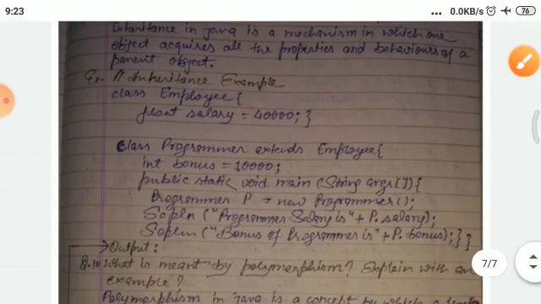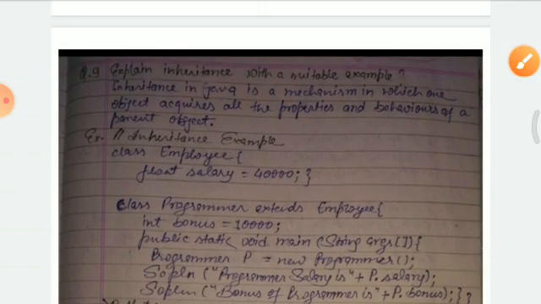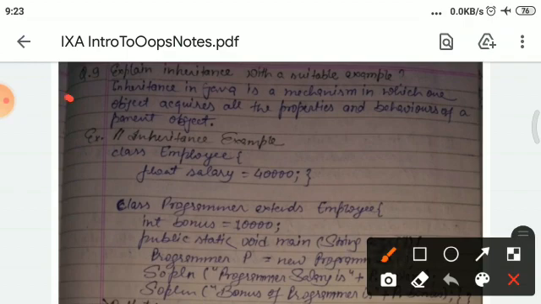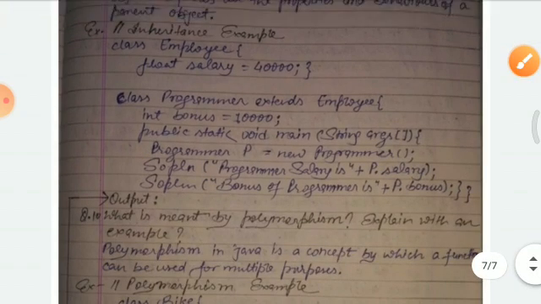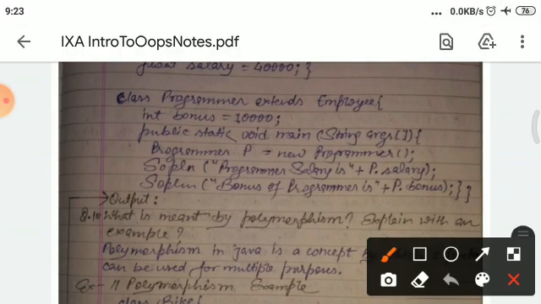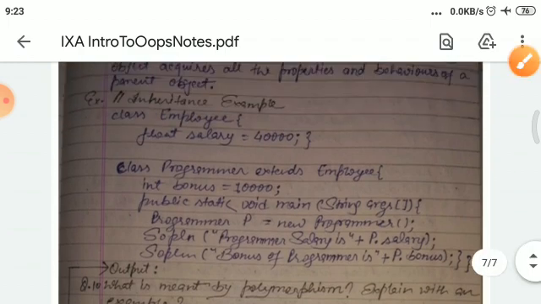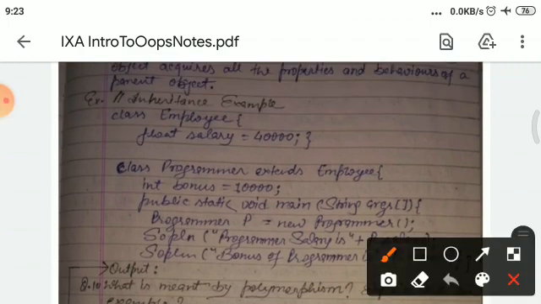And now students, next question is explain inheritance with a suitable example. Inheritance in Java is a mechanism in which one object acquires all the properties and behavior of a parent object. And here in the inheritance example, a class is created, Employee, and data members salary and bonus are created.